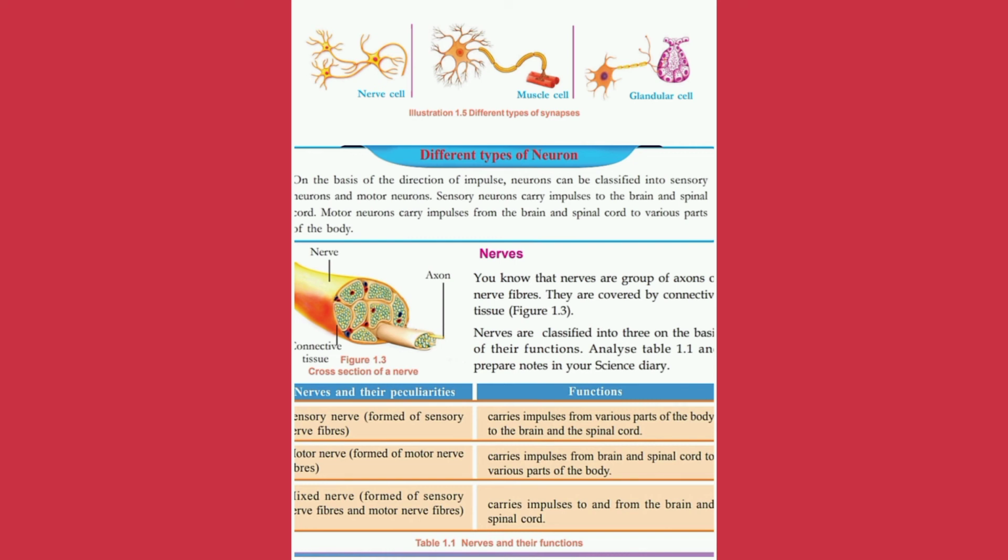Once more, on the basis of the direction of impulse, neurons can be classified into sensory and motor neurons. Sensory neurons carry impulses to the brain and spinal cord. Motor neurons carry impulses from the brain and spinal cord to various parts of the body. When we examine the cross section of a nerve, it is composed of axons and is externally covered with connective tissue.